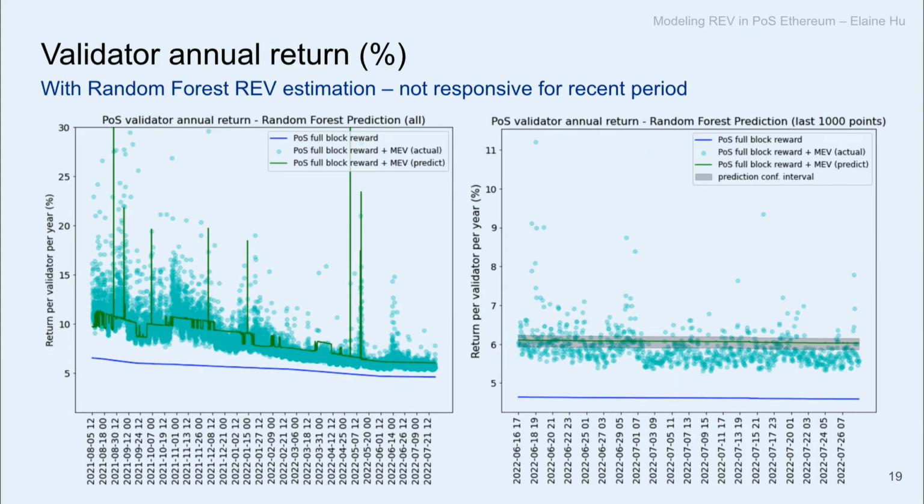Now, what if we plot the prediction along with the block reward? So we assume that every validator gets a full block reward and add that upon the estimated REV we just did. So even though on the left-hand side, the random forest was able to capture some of the extreme values on the top here, in the recent period, the last 1,000 data points, you see the prediction is very flat. And also the confidence interval is very narrow. So that's not so good. That's probably also why the performance is not so good.